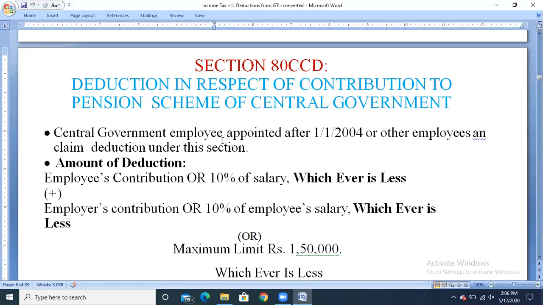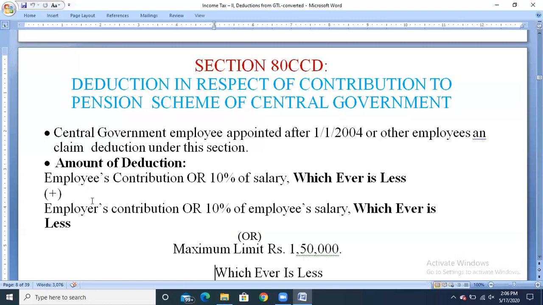So government employees need to be appointed after 1/1/2004, and other employees can also claim the deduction under section 80CCD. The amount of deduction is the employee's contribution or 10% of salary. So be careful: employee's contribution or 10% of salary, whichever is less.